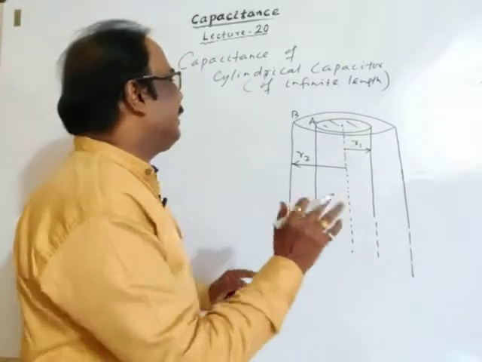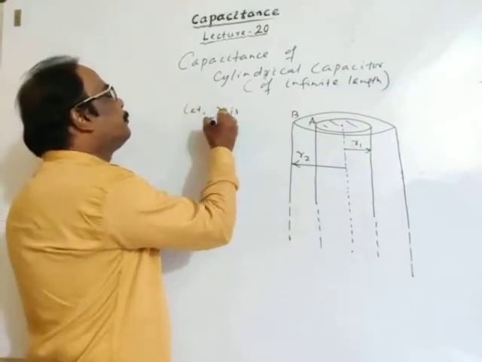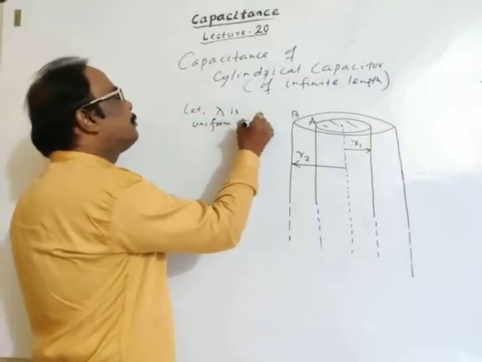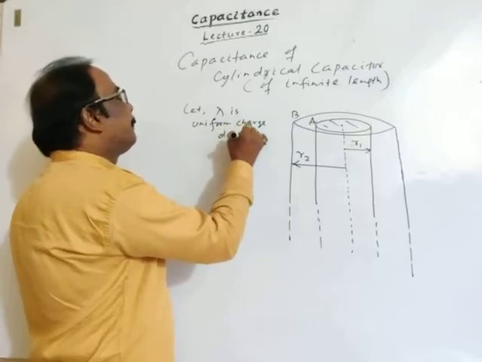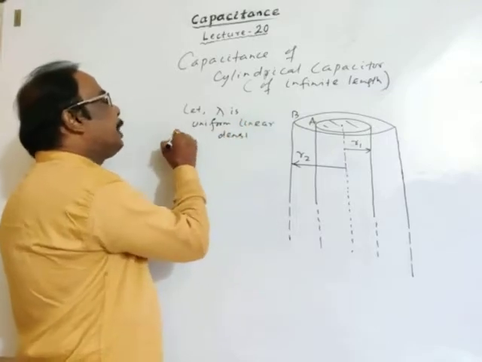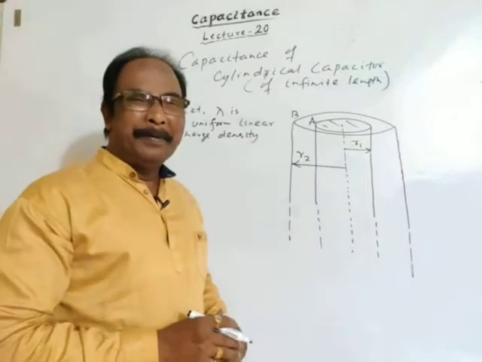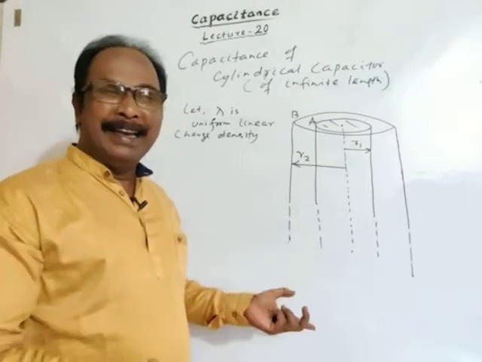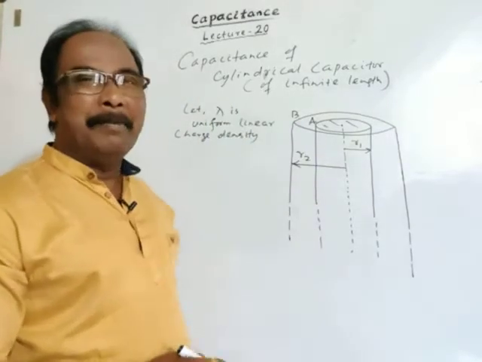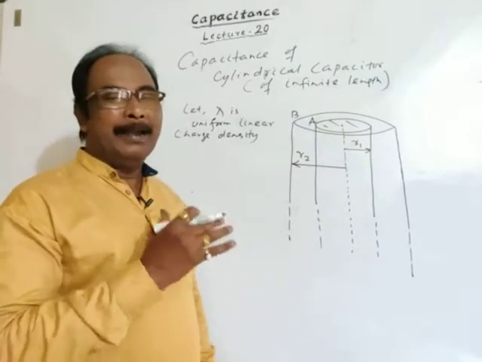Here is an assumption: let lambda be the uniform linear charge density. Charge is given to one of the cylinders and the other cylinder is earthed. Whatever charge is given, the charge density is lambda, which is charge per unit length, the linear charge density.